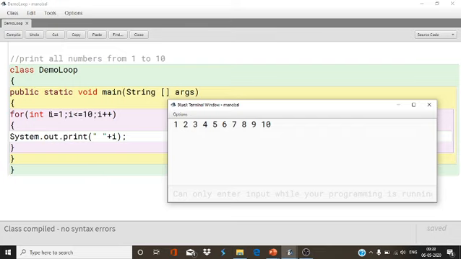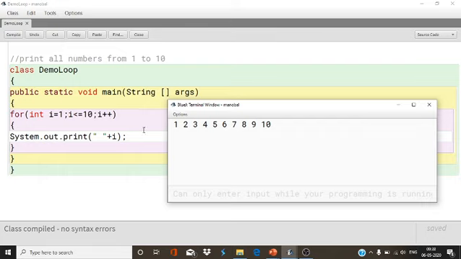That's why we call it pre-testing. Why do we call this pre-testing? Because it will first check the condition, then after that execute the statement. So I equals 1, I less than equals to 10. Now 1 is less than equals to 10, yes, now it will come and execute the statement that will print 1. Now it will move to the increment, so 1 and 1 is 2.